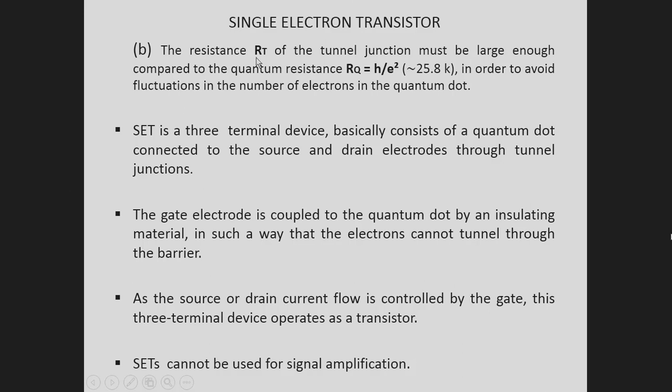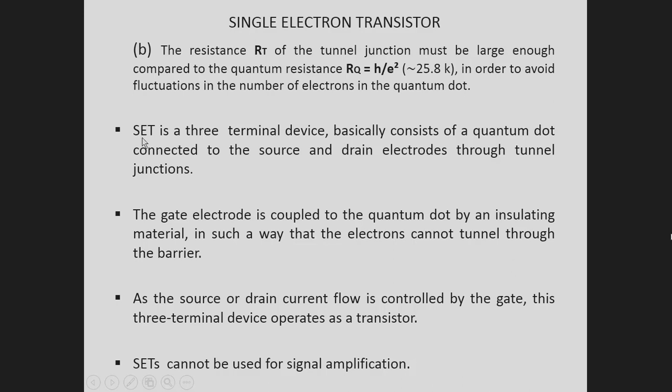The second condition concerns the resistance of the tunnel junctions. There are two barrier junctions in the operation of this transistor, and these two barriers are tunnel barriers. The resistance of these tunnel barriers must be large compared to the quantum resistance RQ, equal to h by e squared, which is approximately 25.8 kilo ohms, as we have already seen in quantum conductance. This condition must be satisfied in order to avoid fluctuations in the number of electrons in the quantum dot.